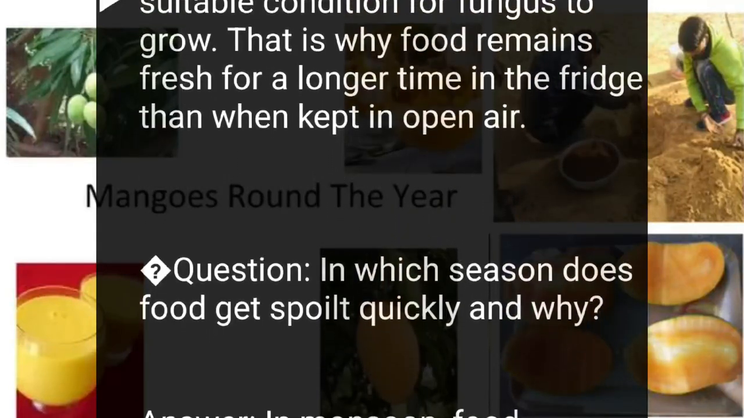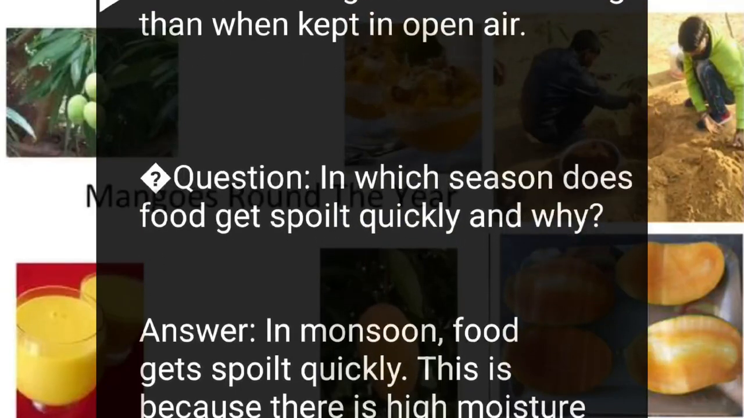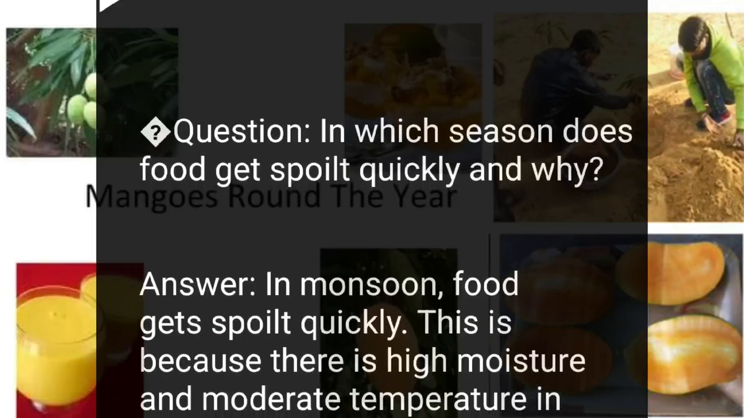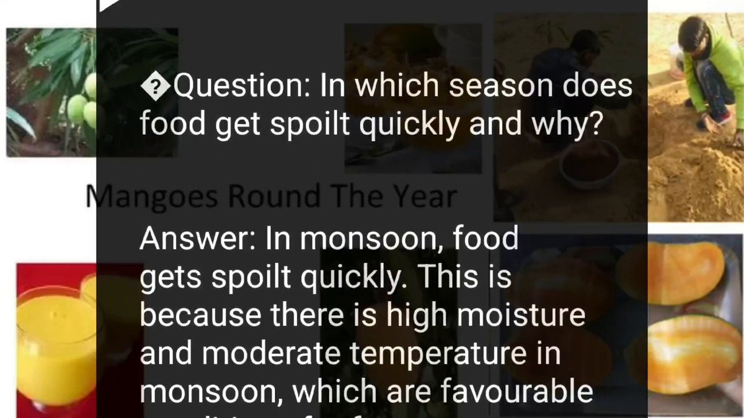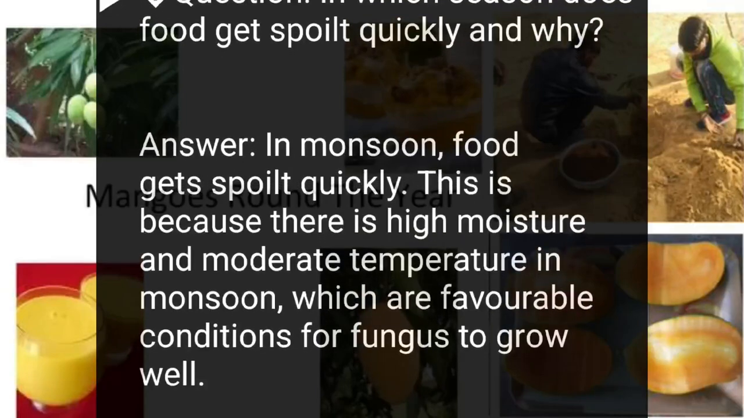Question: in which season does food get spoiled quickly and why? Answer: in monsoon, food gets spoiled quickly. This is because there is high moisture and moderate temperature in monsoon, which are favorable conditions for fungus to grow well.